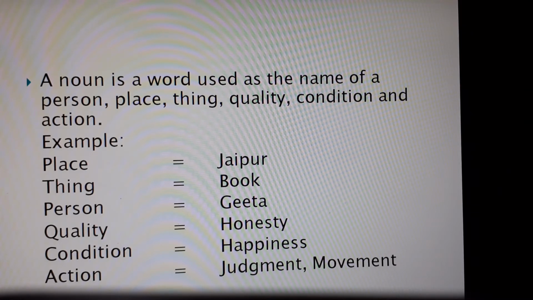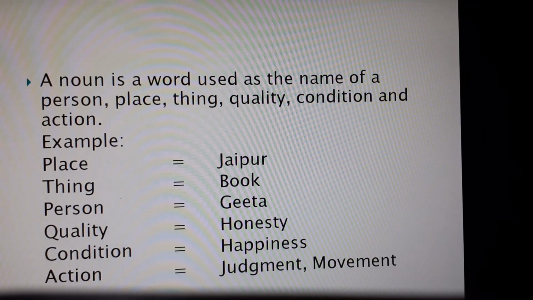So it refers to a thing. In the same way, the example for a person is the name of some person. Geeta, Sita, Ram, Dinesh, Mahesh, etc. These are the names of persons. John, Tom. So they are also nouns.